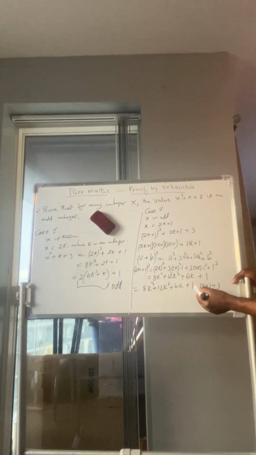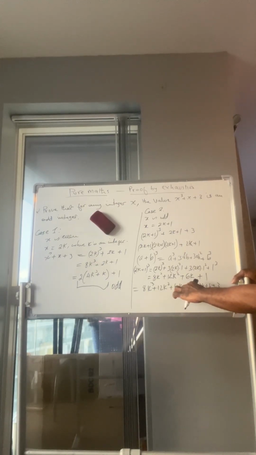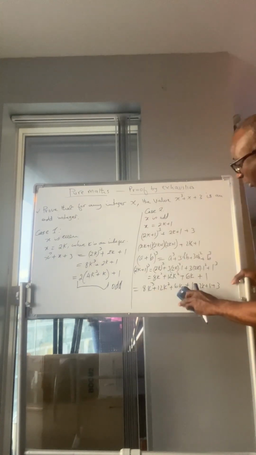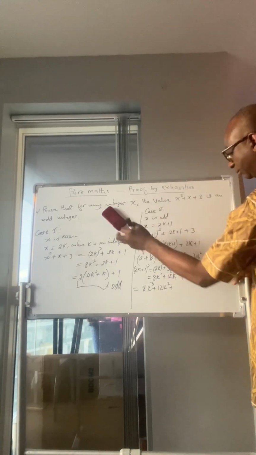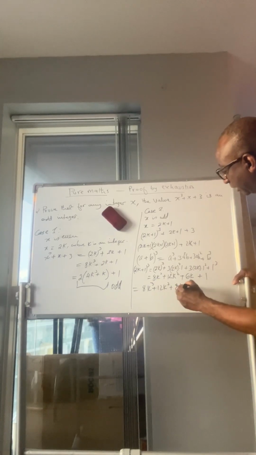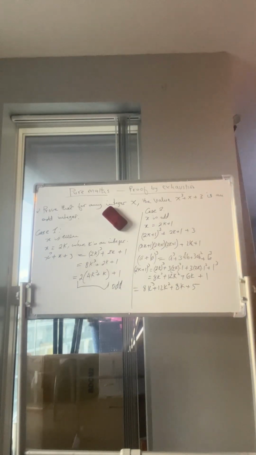So 1 plus 1 is 2, plus 3 is 5, and 2k plus 6k gives you 8k. So the whole thing is 8k cubed plus 12k squared plus 8k plus 5. So what are we trying to prove? We're trying to prove that this case is odd.